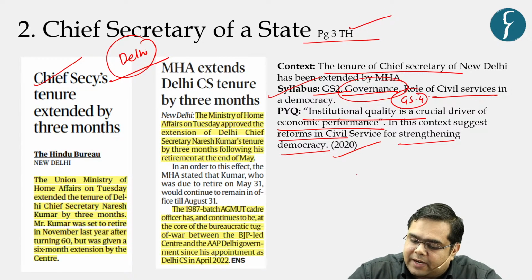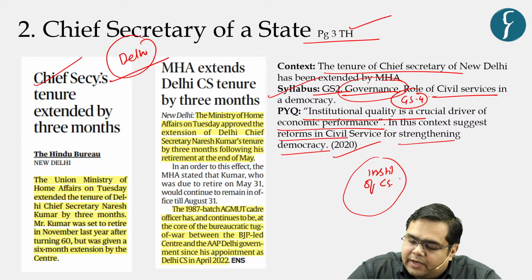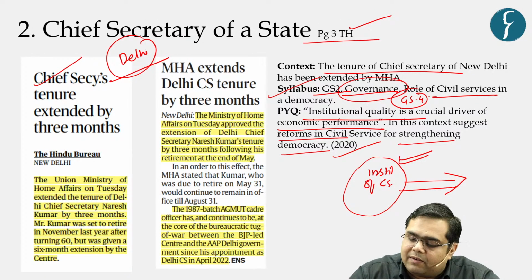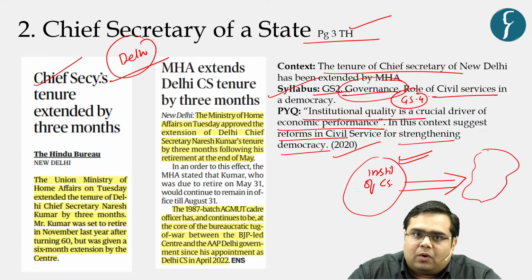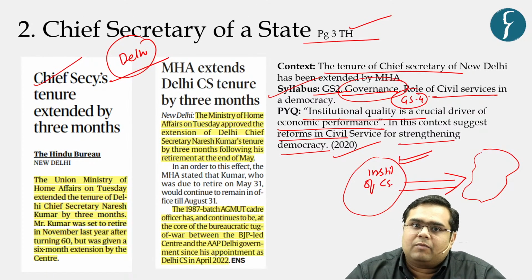So basically what is it trying to say? That the institution of civil services, the quality of this particular institution will become a crucial driver for economic development. As and when civil services progressed immediately after independence, the civil services was provided with various roles, right? For example, social development was one of the primary criteria, right? Under the influence of socialistic policies, some of the primary responsibilities of the civil services were eradication of poverty, development of social infrastructure, and so on and so forth.